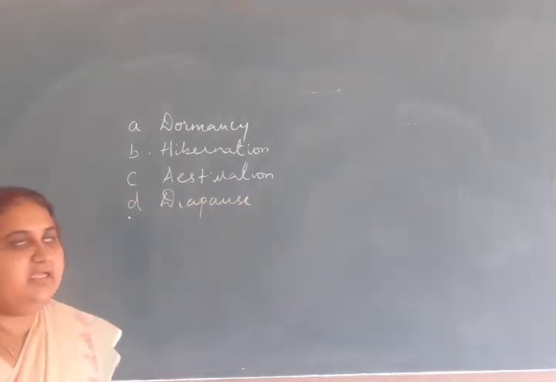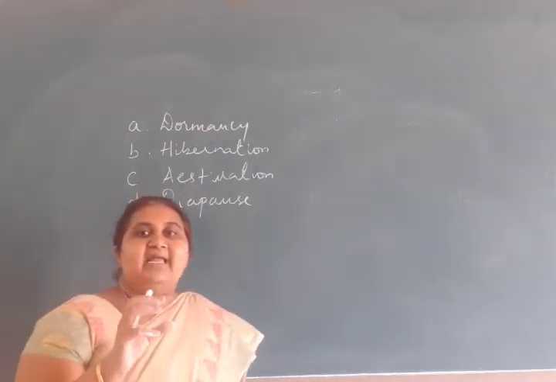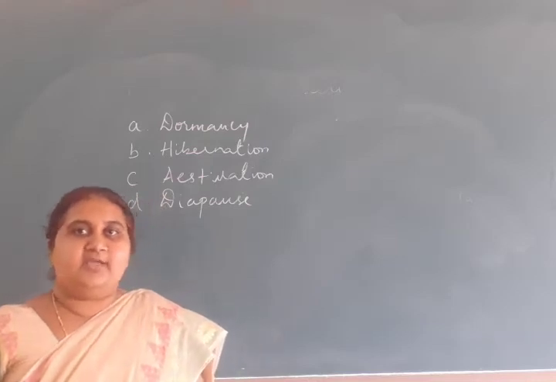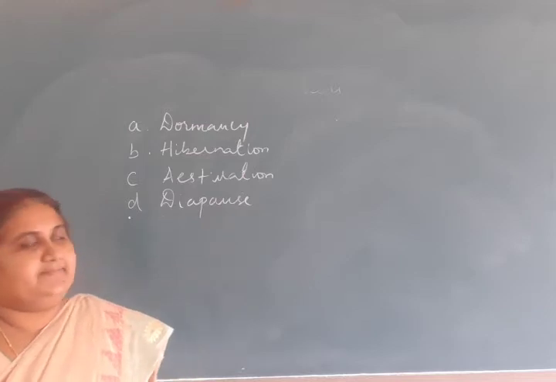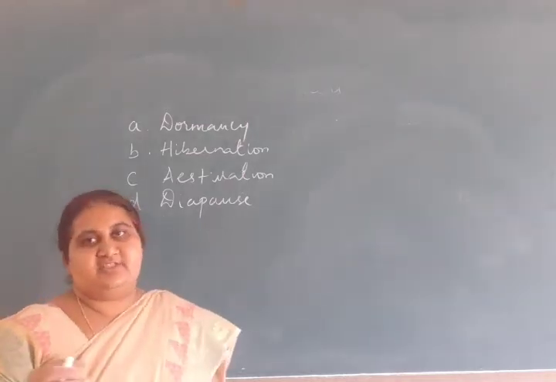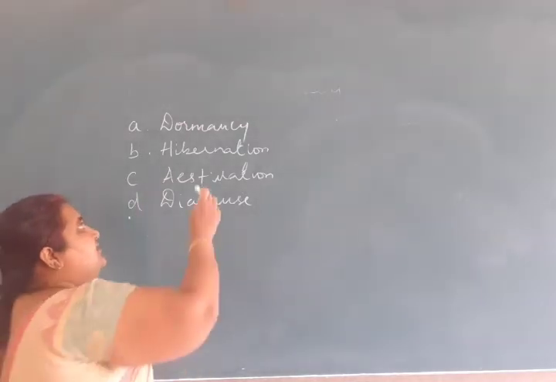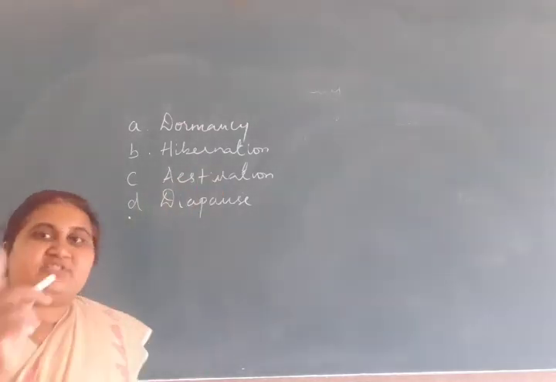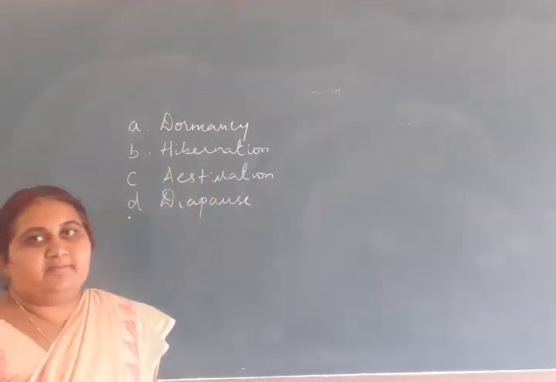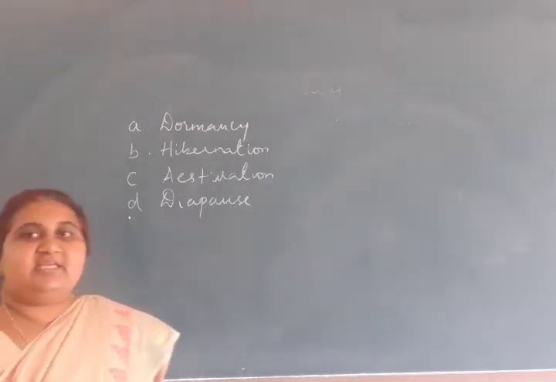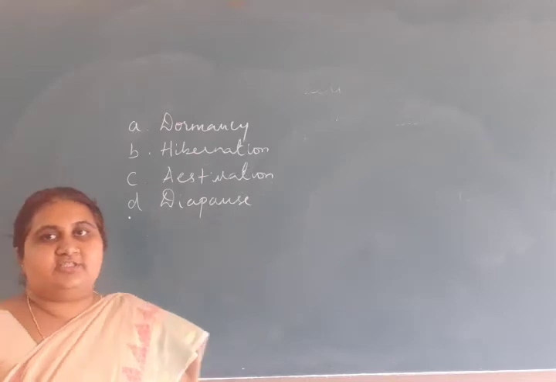Dormancy, hibernation, estivation are the inactive state, an inactive period, a dormant condition. Dormancy means inactive state. Inactive state during the winter is called hibernation. Inactive state during the summer is called estivation. A stage of suspended development is called diapause.